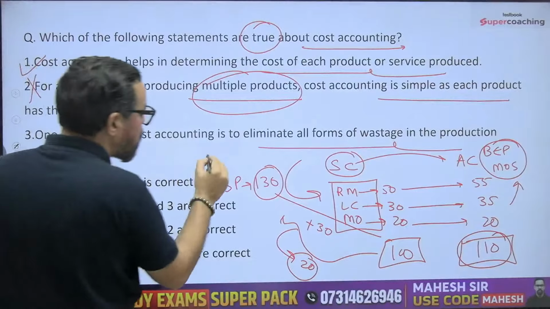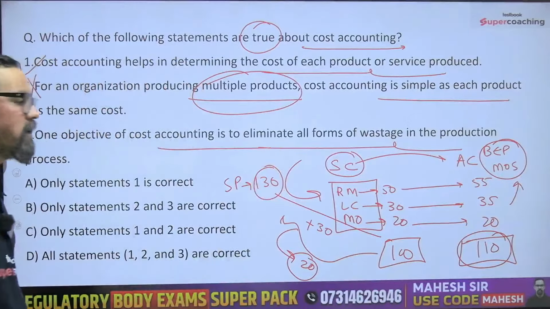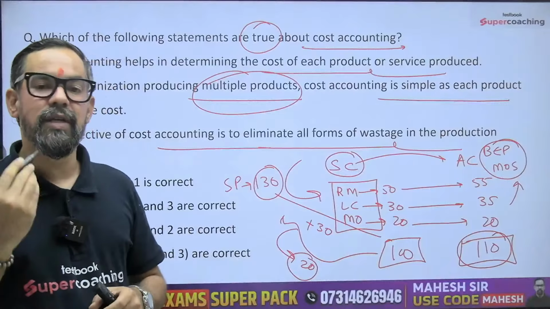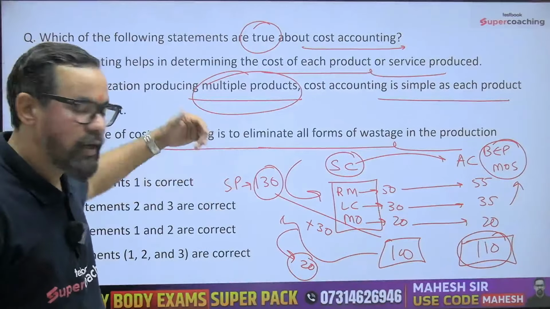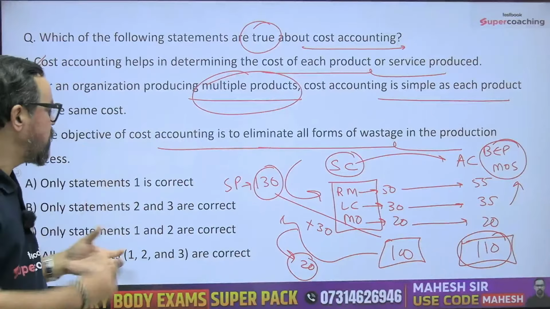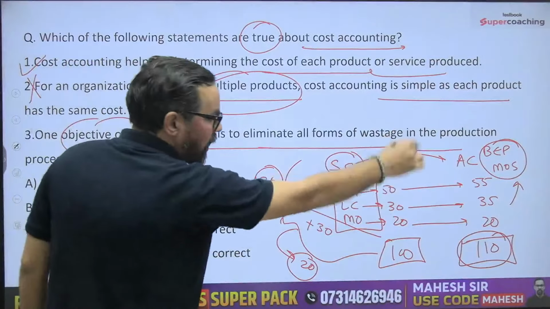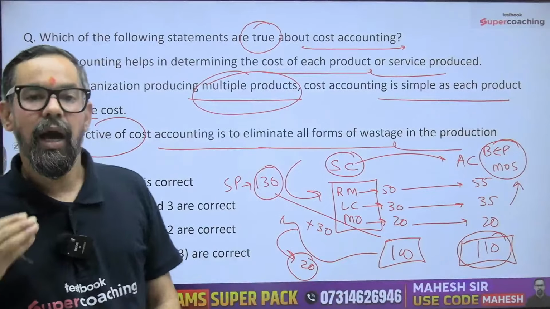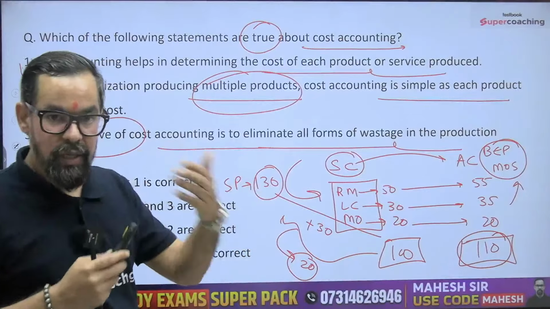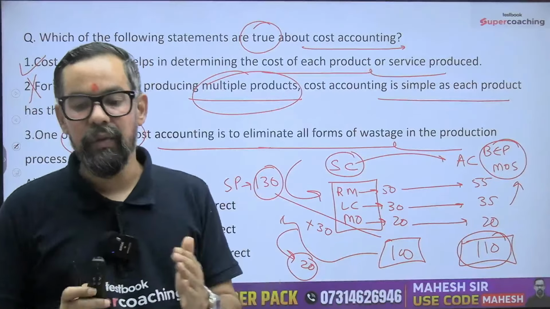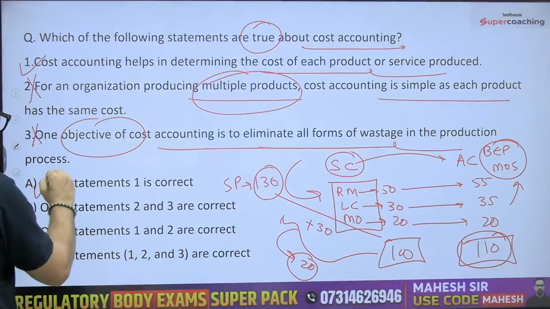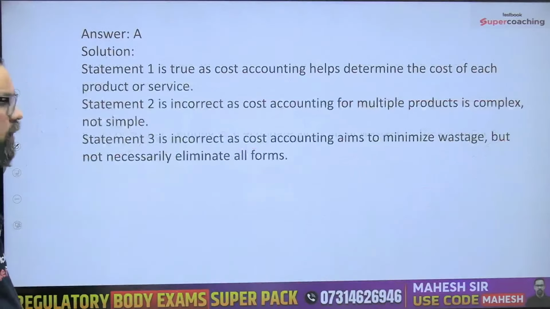One of the objectives of cost accounting is to eliminate all wastage. We cannot eliminate all wastage, first of all. Our motive is to maximize the return from the employed assets and others, but we cannot eliminate all this. The major objective is to align these, and even, let's say, if there is high competition in the market, or competitors are decreasing their prices, or there is some recession in the economy, how to deal with those areas, that is another one, right? So I'll not go with this. Only statement A should be the right answer for this question.